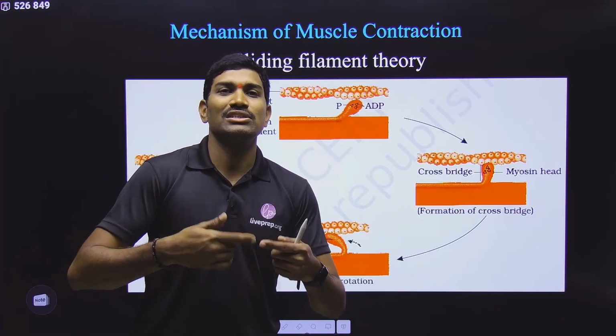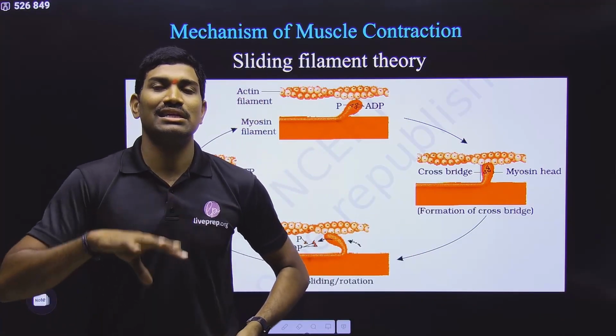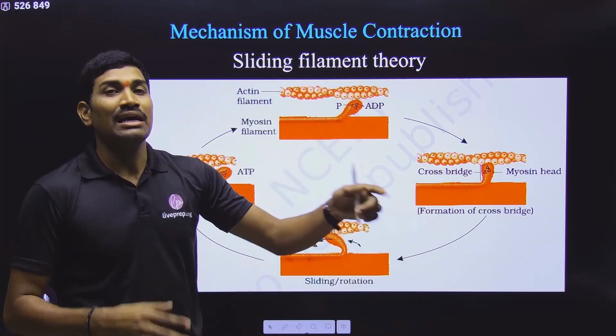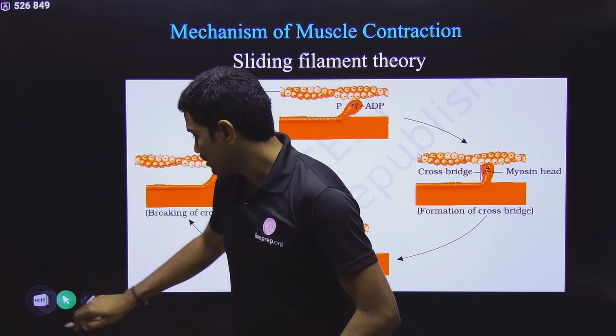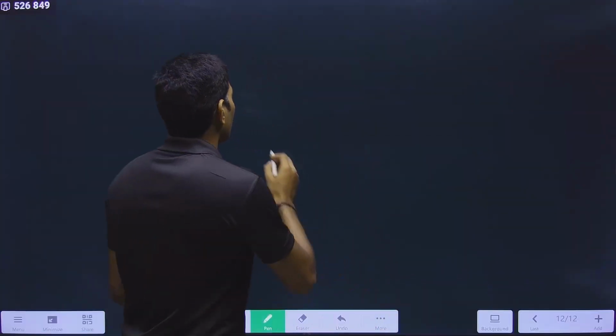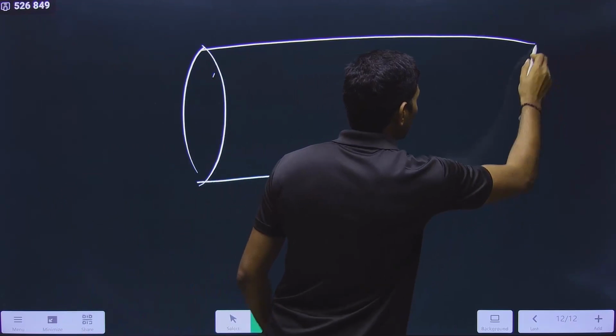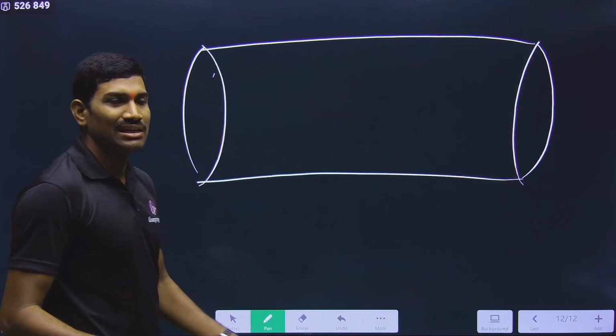Some potential changes are taking place inside the muscle cell also. And because of these potential changes, ultimately what happens inside the muscle cell? Now you need to understand this point. I will draw one rough diagram, so observe carefully. Since it is a cylindrical structure, I am drawing it like a cylinder. Skeletal muscles are cylindrical in shape, right?